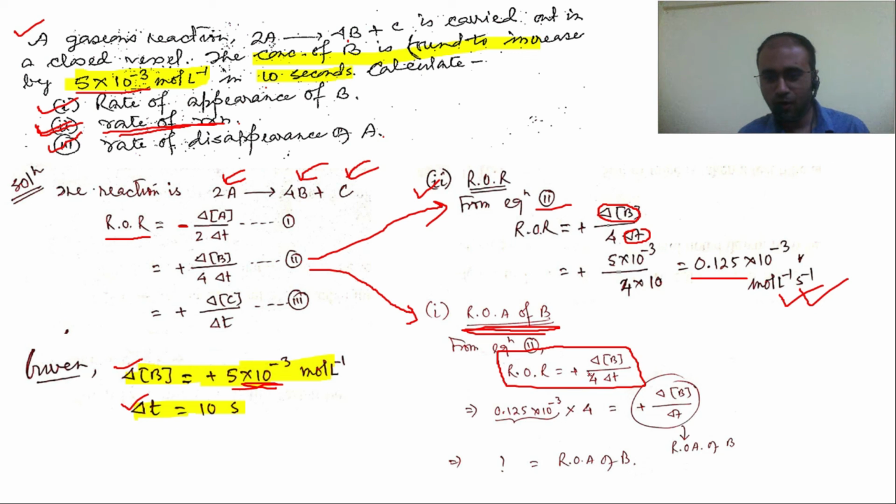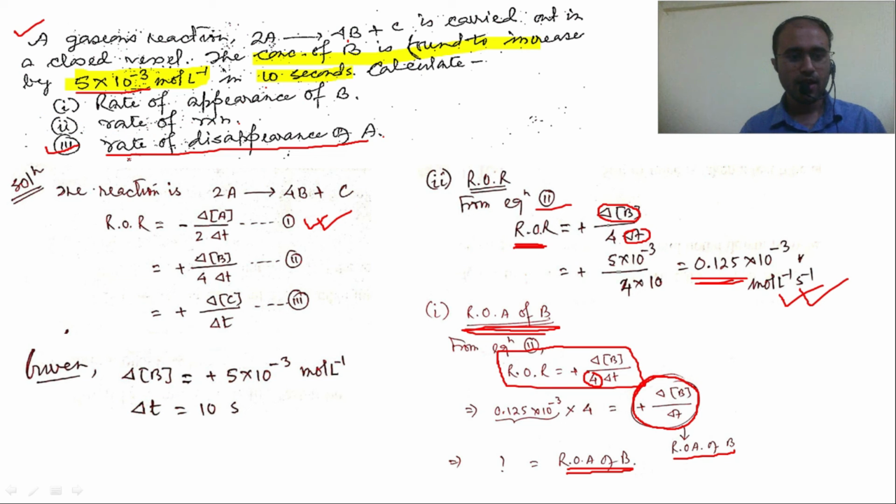Now just if you can separate this stoichiometry in other side, if you can transfer it to the other side, this side will become free of stoichiometry coefficient, and it would mean without stoichiometry and a positive sign is there, so it would mean a rate of appearance of B. Clear? And 4 will be multiplied with rate of reaction, and rate of reaction we have already calculated above. So rate of appearance of B can be easily calculated.